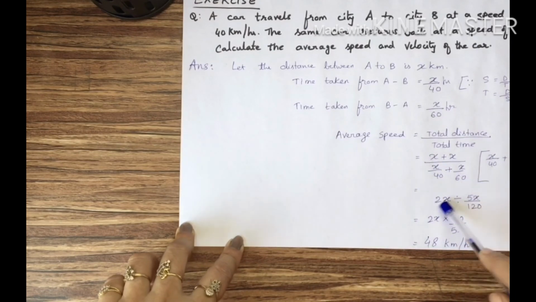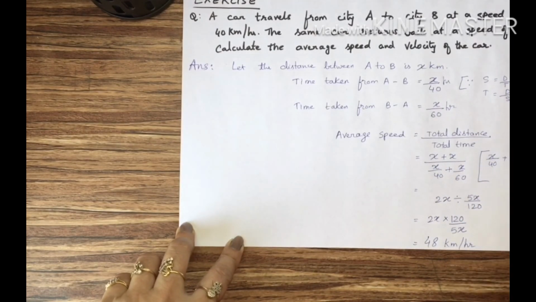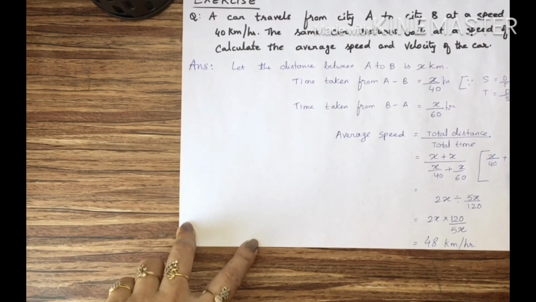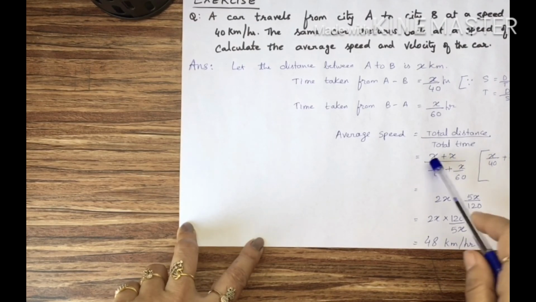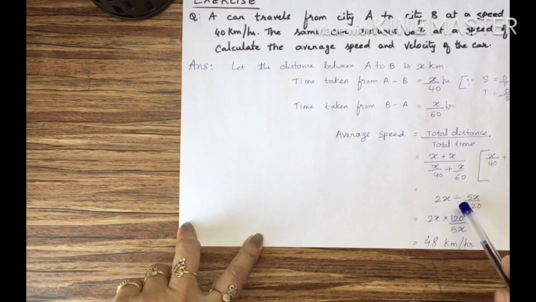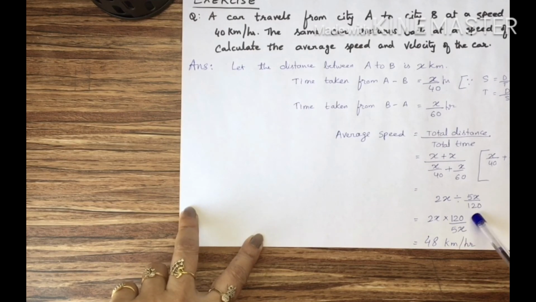First, let us calculate this: x by 40 plus x by 60. Let us solve this first. The LCM is 120. You will solve it. The answer will be 5x by 120. Divide 120 by the denominator and multiply by the numerator. Then you will get 3x plus 2x, total 5x. 5x upon 120. Now this x plus x is equal to 2x divided by 5x by 120. Here you take the reciprocal: 120 in the numerator, 5x in the denominator.